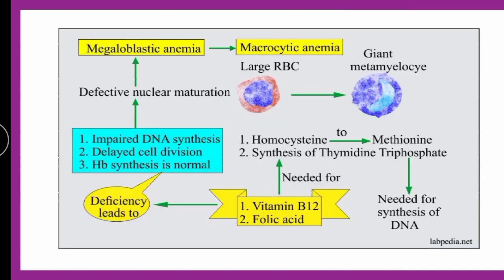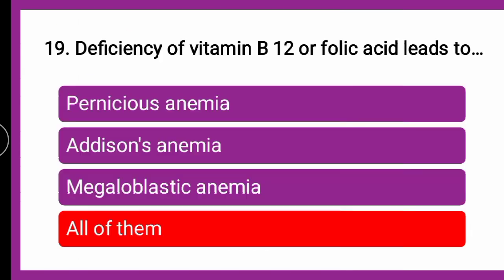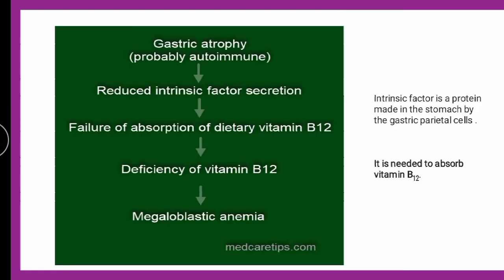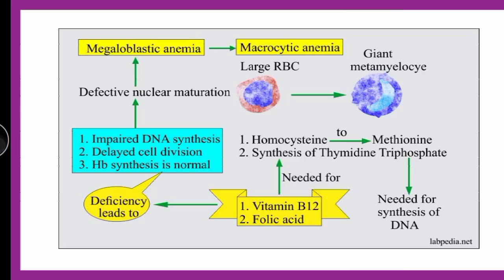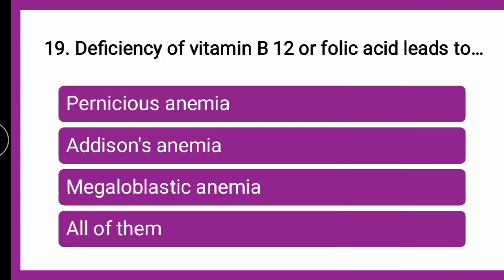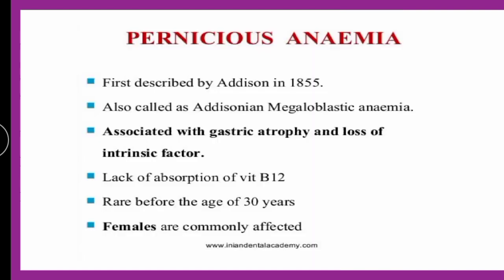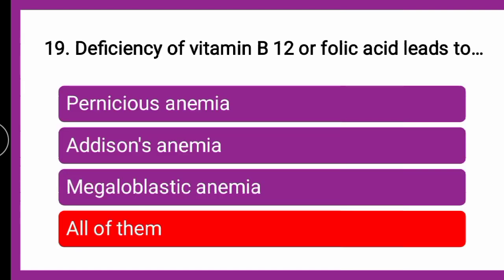If you will see here, this megaloblastic anemia, we have just now gone through. This megaloblastic anemia, it is larger size of RBCs, which is due to basically vitamin B12 and folic acid deficiency. Okay, so it leads to, the answer is, it is all of them, because pernicious anemia is nothing but Addison's anemia, which is the type of megaloblastic anemia.